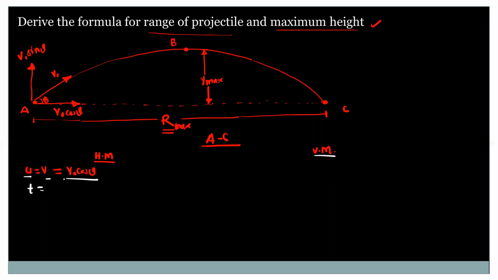Then the time taken to cover this horizontal distance from A to C is t seconds. And the displacement in the horizontal direction from point A to C, so S is equal to R meter.